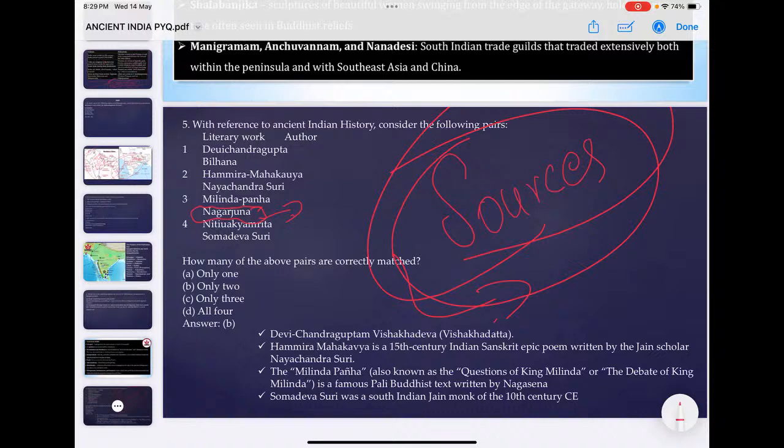Then next is Nitivakyamrita, that is Somadeva Suri is given. Somadeva Suri was a Jain monk belonging to the 10th century AD. So only two of the pairs match and are fine here, the rest are wrong. So please look into this. This is why I am saying this.